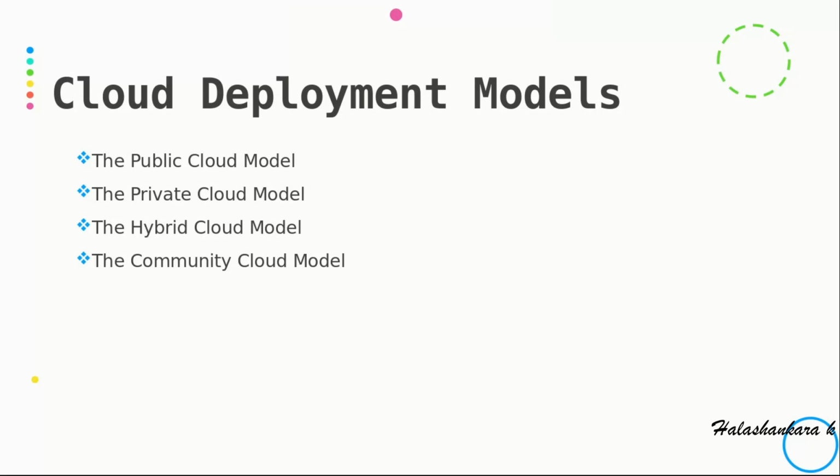In the public cloud model, according to the NIST definition, we have a nice definition. This public cloud infrastructure is provided for open use by the general public. It might be owned, managed, and operated by a business, academic, or government organization, or some combination of them. It may exist on the premises of the cloud provider.